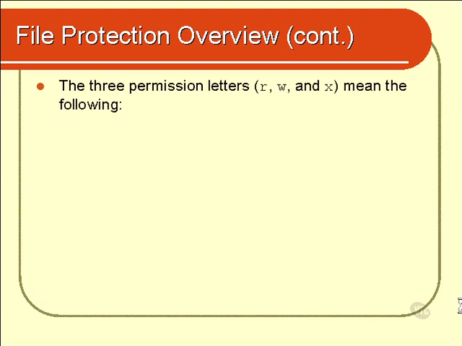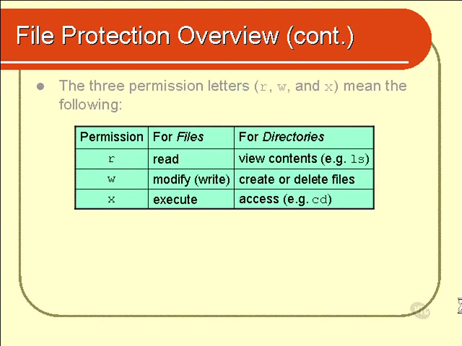So let's see what those three letters mean. Firstly, I'll mention the simplest case, which is that of files. And for files it's very straightforward. R means that the person, such as the owner, the group, or everybody else, has permission to read the file.